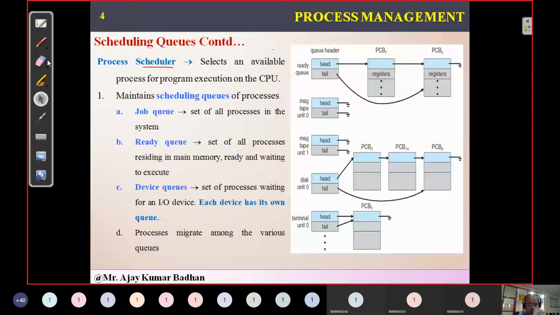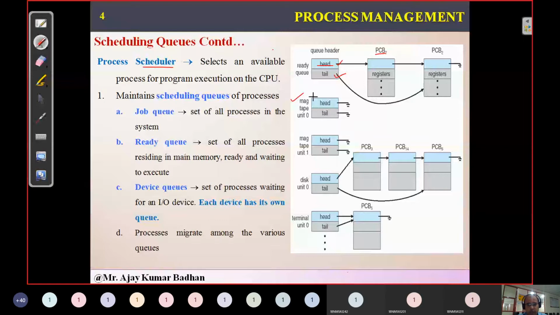So every queue will have a queue header, which actually consists of a head and a tail. Coming to the head, it will point to the PCB. I think you know what PCB means: process control block. So the head points to the first process control block, and the tail represents the last process control block we have. Same way we have magnetic tape.